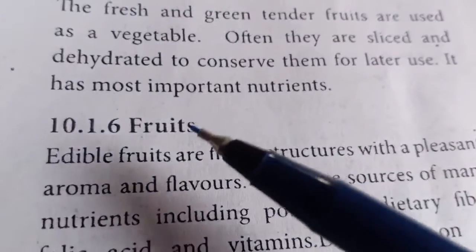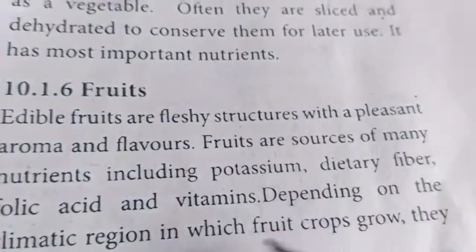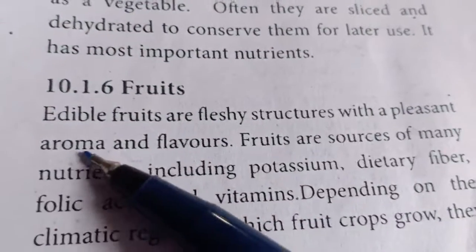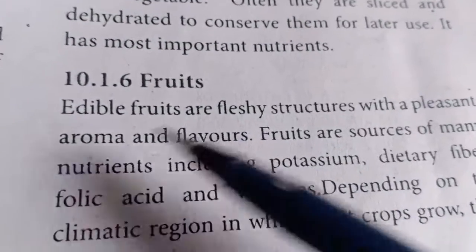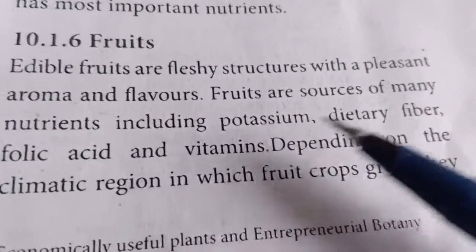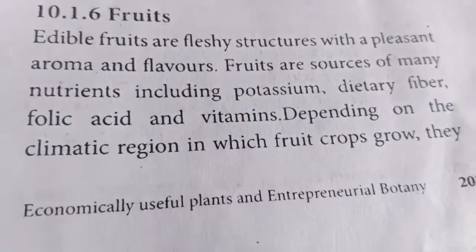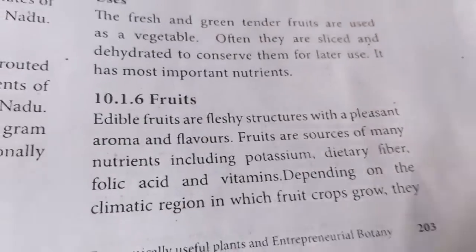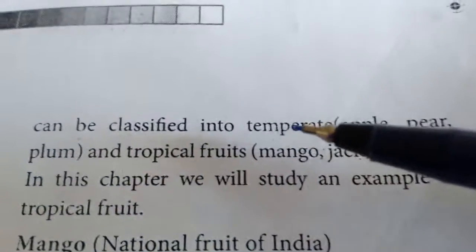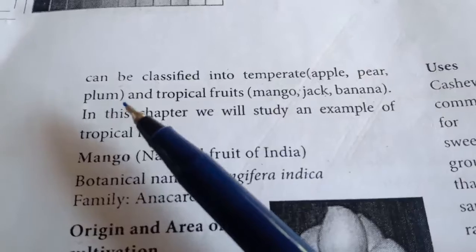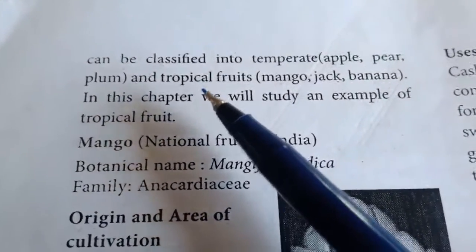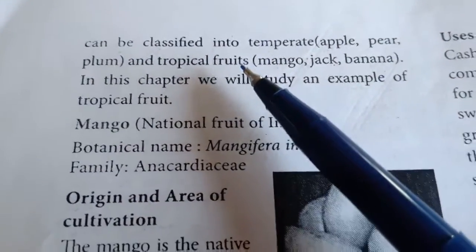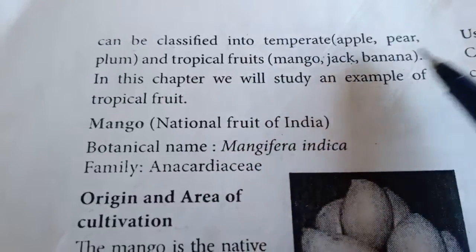The sixth topic is fruits. You know very well about fruits. Fruits have good aroma and flavor, with smell and colors, and they are rich in nutrients. They grow in different climatic regions where different fruits are found. These fruits are classified into temperate fruits, apple, pear, plum, which grow only in cool temperature, and tropical fruits which grow in hot and moderate climates, that is mango, jack, banana.